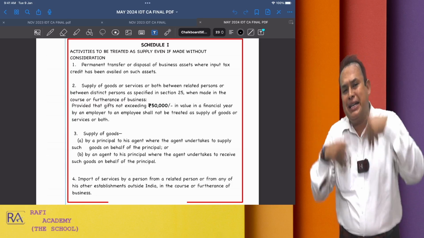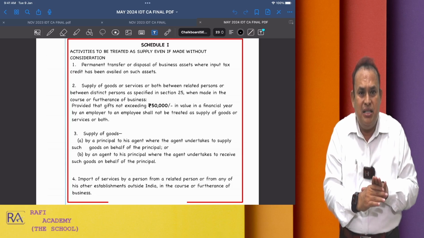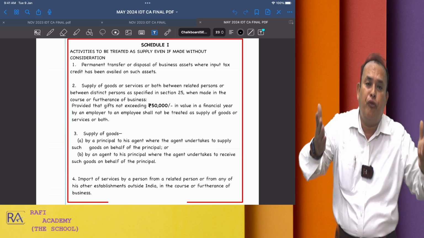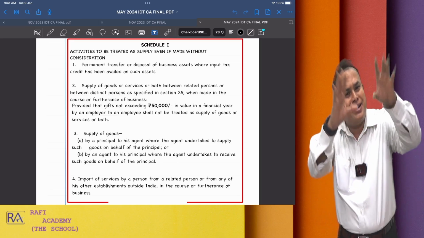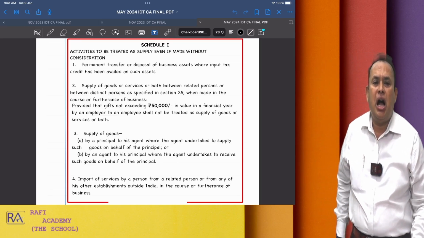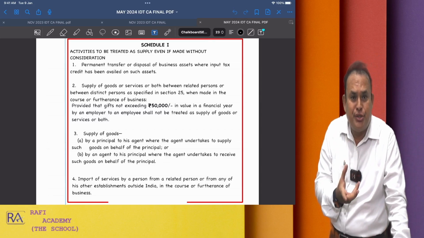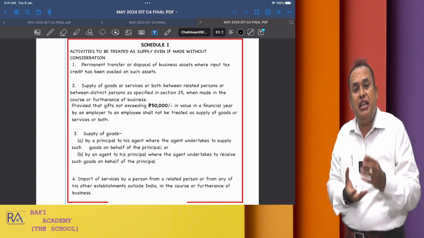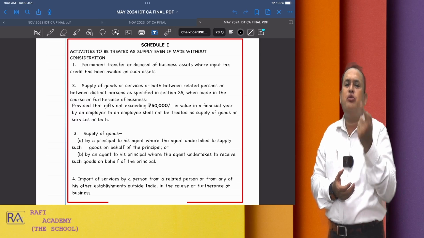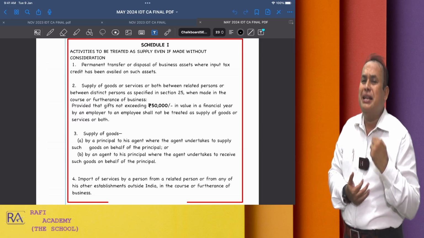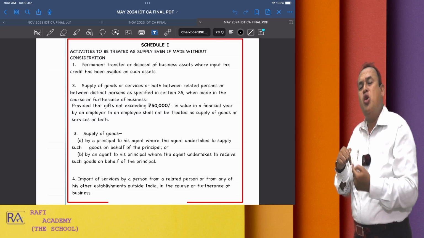And the asset on which I availed the credit is now there in the organization, which I am now disposing of freely. I donated it. If I donated freely to a particular charitable institution, such a donation is a supply, because the asset you donated is basically your business asset. Yes sir, on such asset you availed the input tax credit.